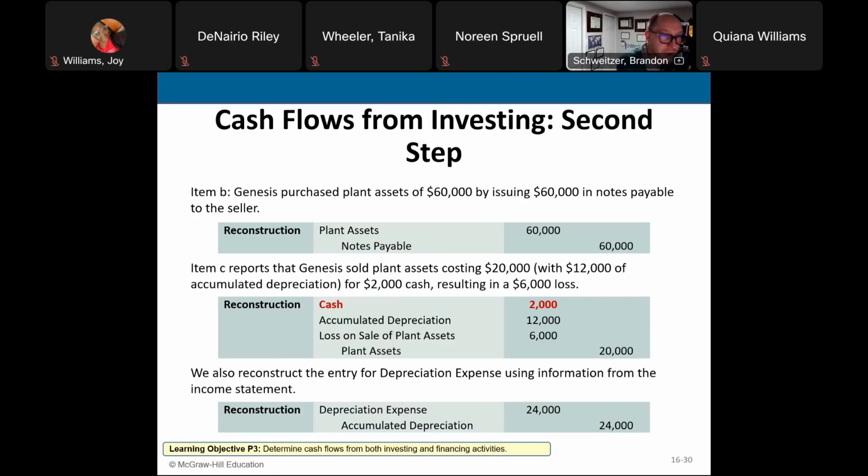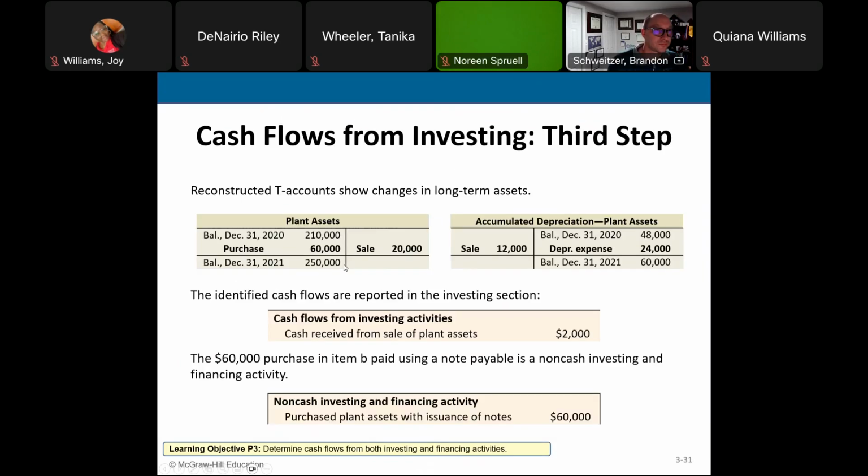Looks like we purchased it using a note payable. And then it looks like we sold it at some point, and then we have the accumulated depreciation. And this just kind of shows you the evaluation of those T accounts accordingly.